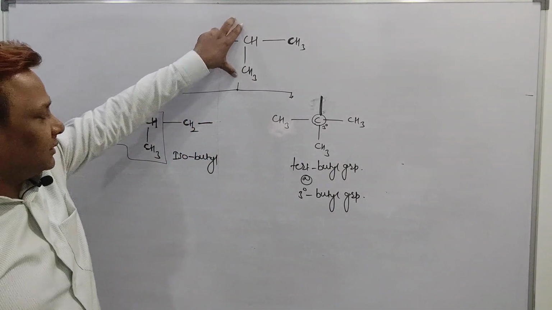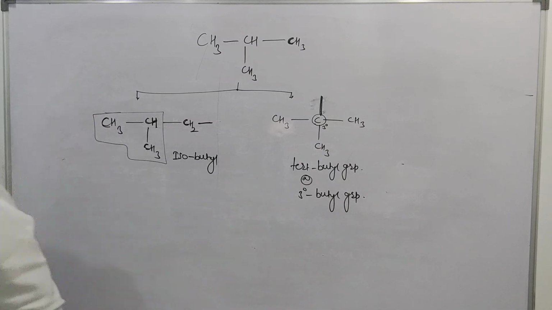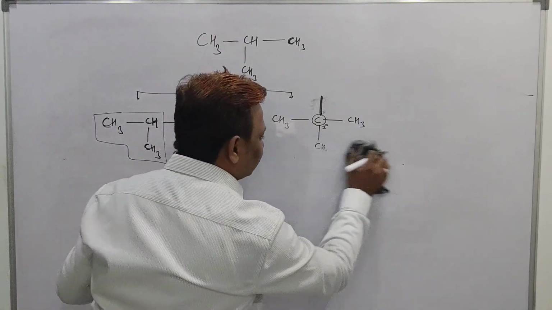So this can form isobutyl or tertiary butyl, right beta? And the last one more example is called pentane. That one also we will see.